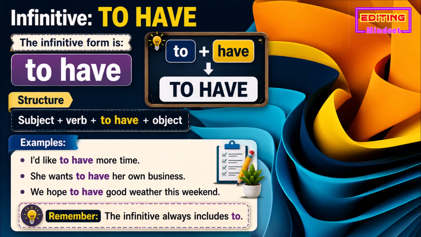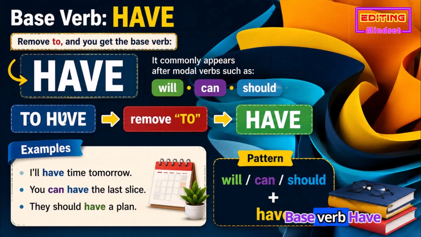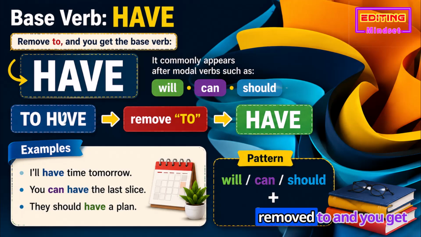Infinitive, to have. The infinitive form is to have. Structure: subject plus verb plus to have plus object. Examples. I'd like to have more time. She wants to have her own business. We hope to have good weather this weekend. Remember, the infinitive always includes to. Visual: to plus have equals to have.